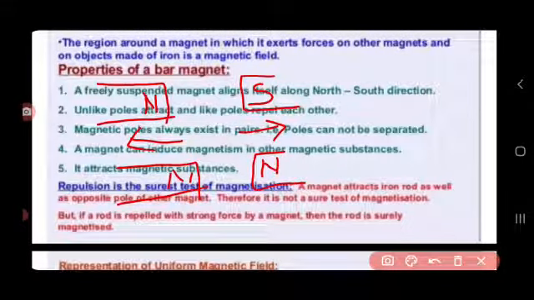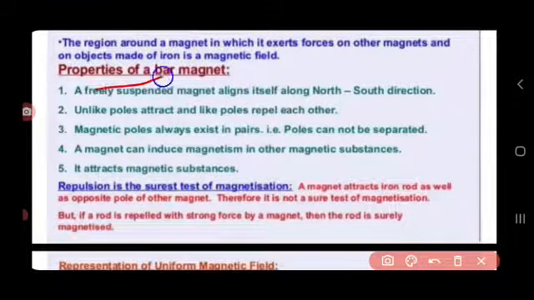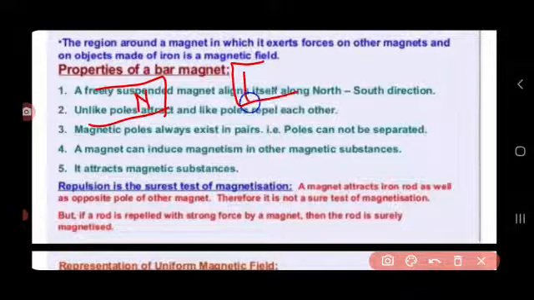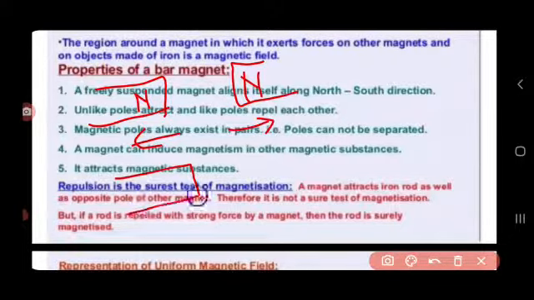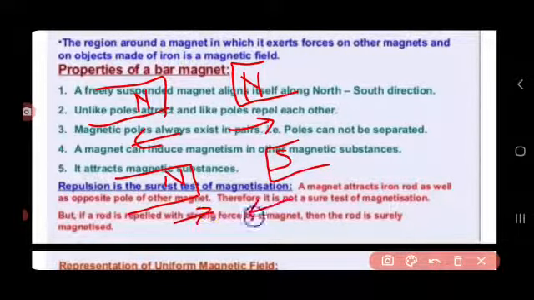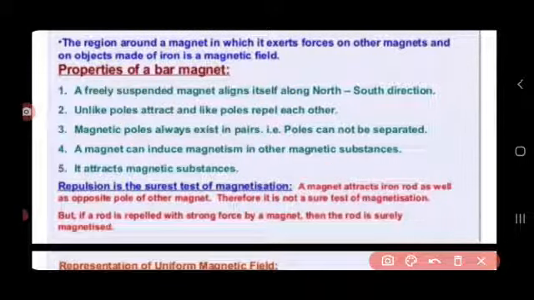Magnetic poles always exist in pairs. That means a magnet always has two poles. A monopole magnet is not possible. Suppose you are given a bar magnet, it must contain a north and south pole. And if you break it, you will get two pieces of magnet, each having an individual north and south pole. That indicates that a monopole magnet is not possible.